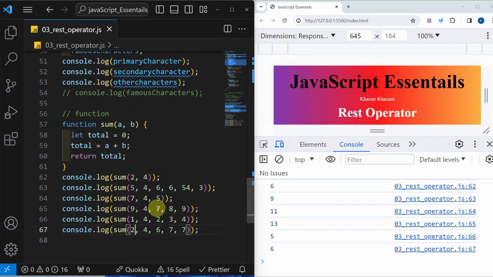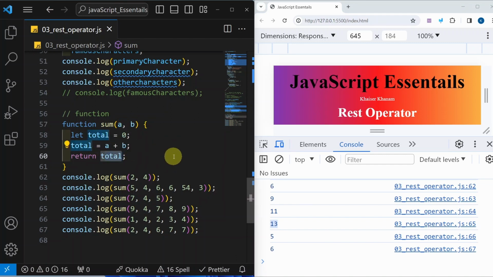Save this. Now you can see each time what happens. This function is taking only two parameters. So whenever I am passing these arguments, it is taking only these first two. The rest of the elements are ignored. It is not even considered while passing this one. You can see I am getting 4, 5 plus 4, 9, 7 plus 4, 11. So only these first two elements will be passed and calculated, and it is returning my total.